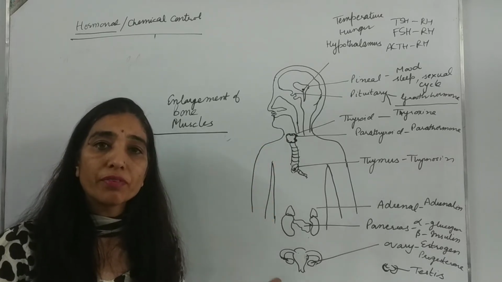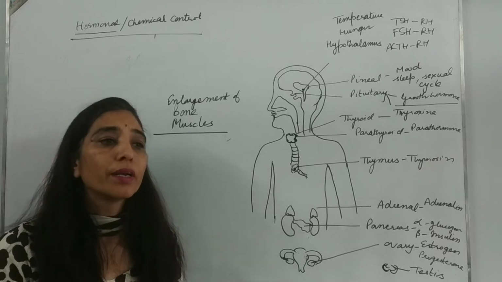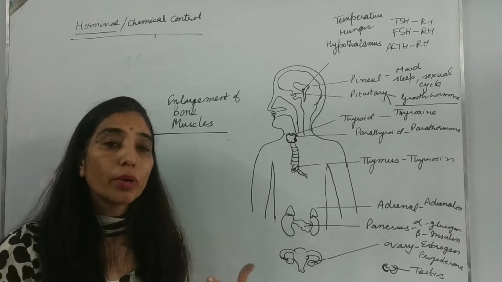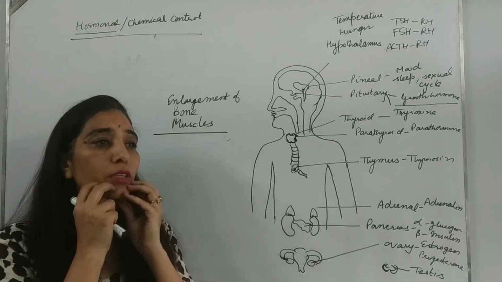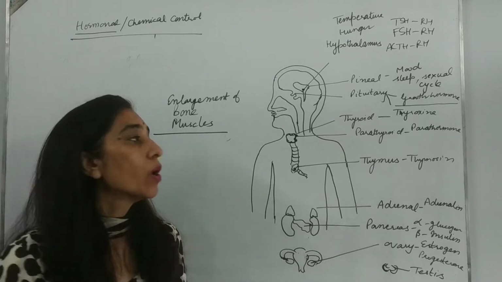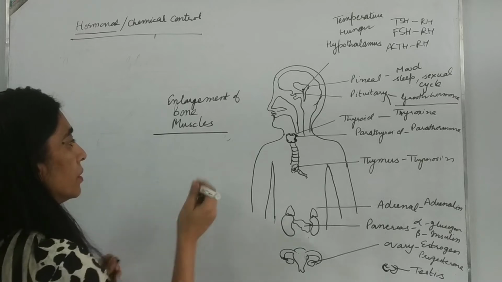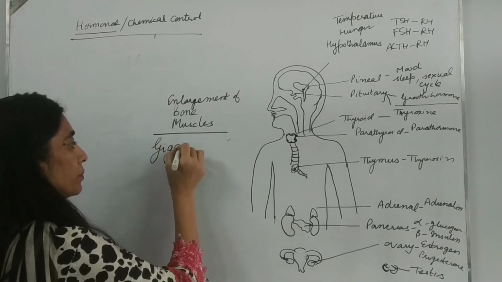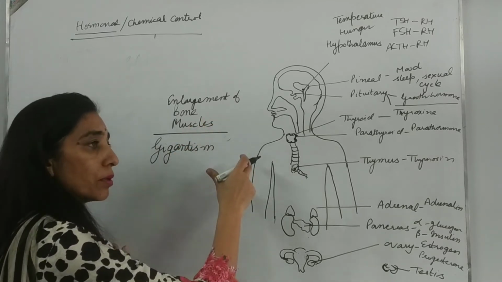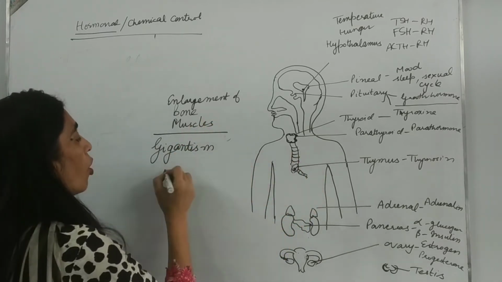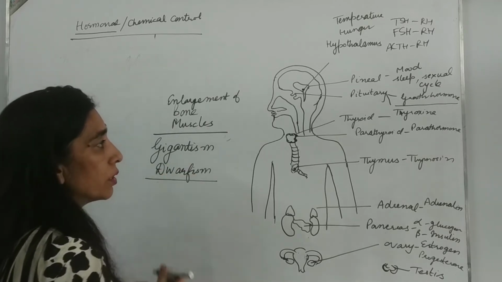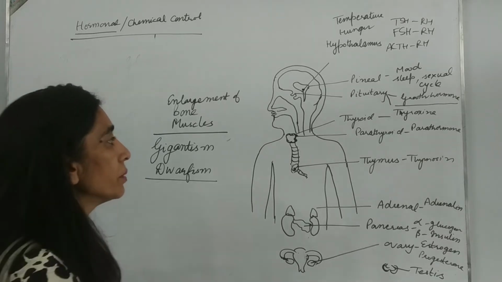But what happens after puberty? After puberty also this disorder can arise. Though the long bone is no longer growing after puberty, the lower jaw protrudes out and arms become enormously long. But you have to learn about gigantism. That is, when pituitary is secreting its growth hormone in more amount, the person becomes giant-like. Or dwarfism. The person is extremely short. So these are the 2 disorders associated with pituitary gland.